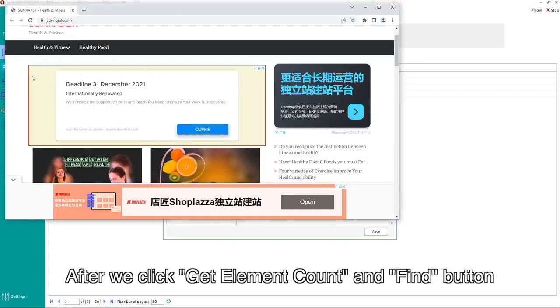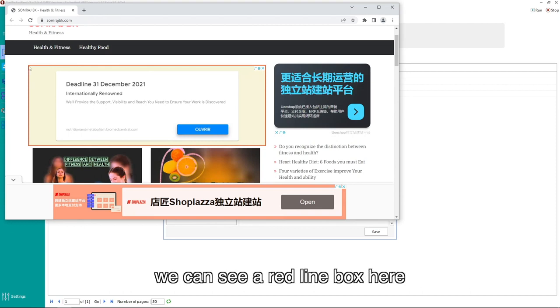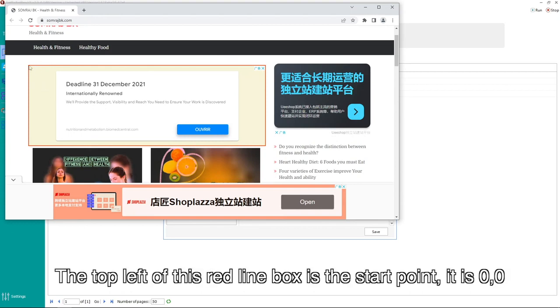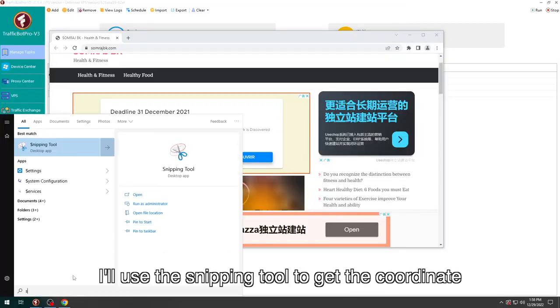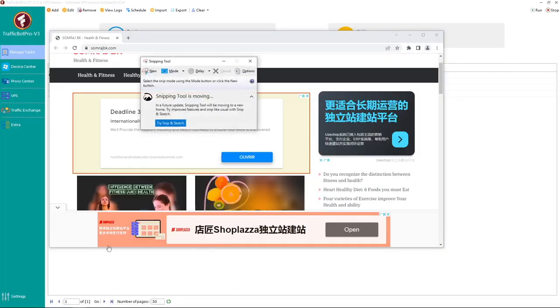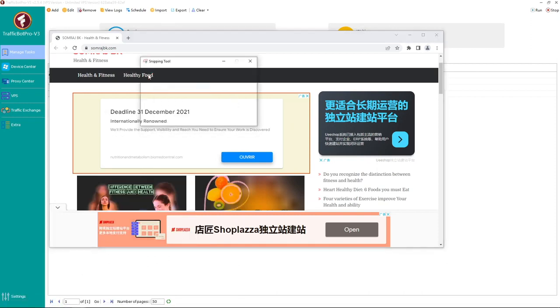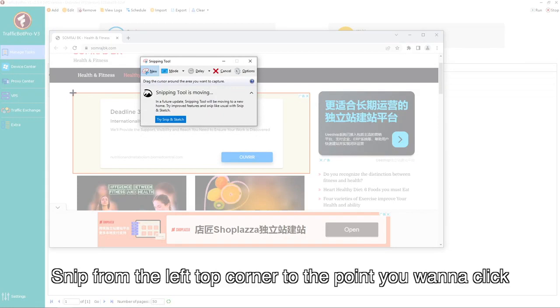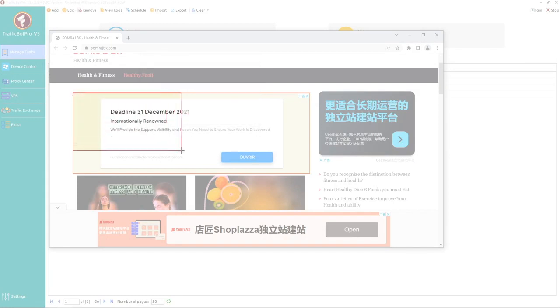After we click Get Element Count and Find button, we can see a red line box here. The top left of this red line box is the start point, it is 0, 0. I'll use the snipping tool to get the coordinate. Snip from the left top corner to the point you want to click.